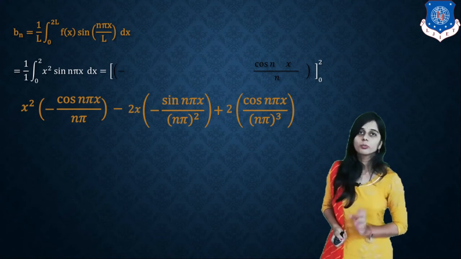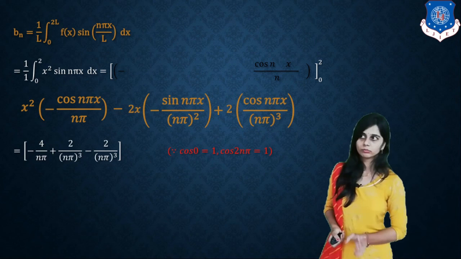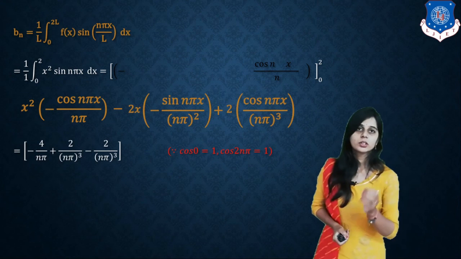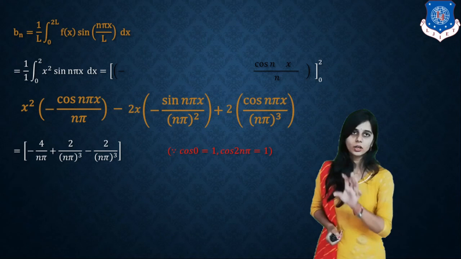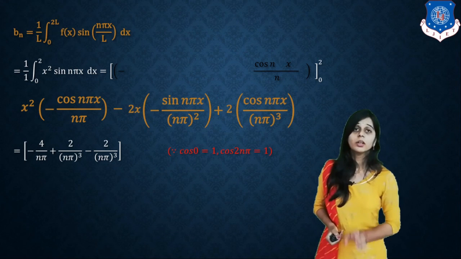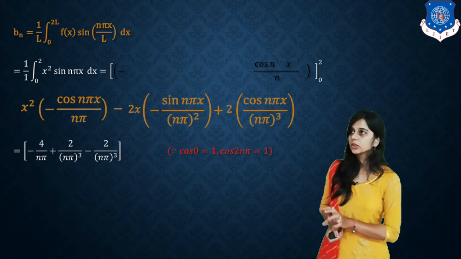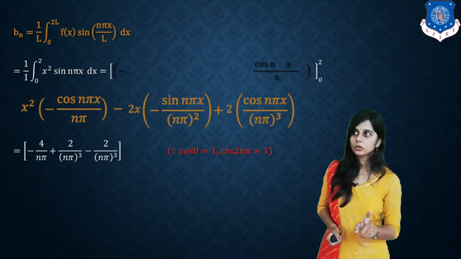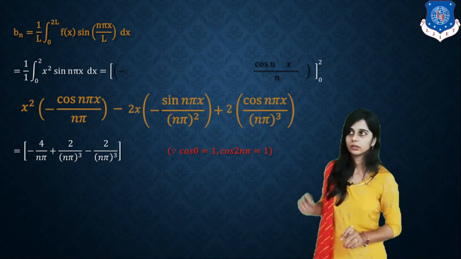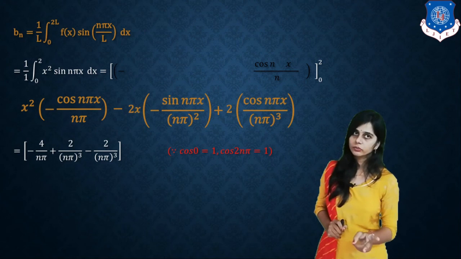Now putting upper limit minus lower limit, we get this term. See, sin 0 is 0, sin 2n pi is 0. So the middle term is 0 in both the upper and lower limit. For the first term of the upper limit, 4 cos 2n pi is 1, so there is minus 4 upon n pi. Second term 0. Third term, cos 2n pi is 1, so we again get 2 upon n pi whole cube.